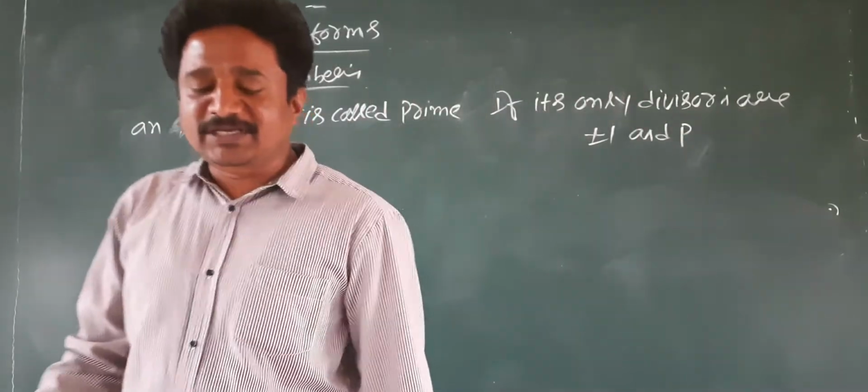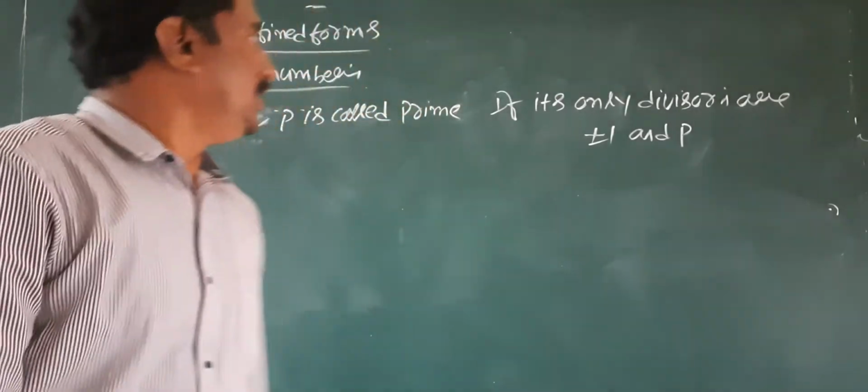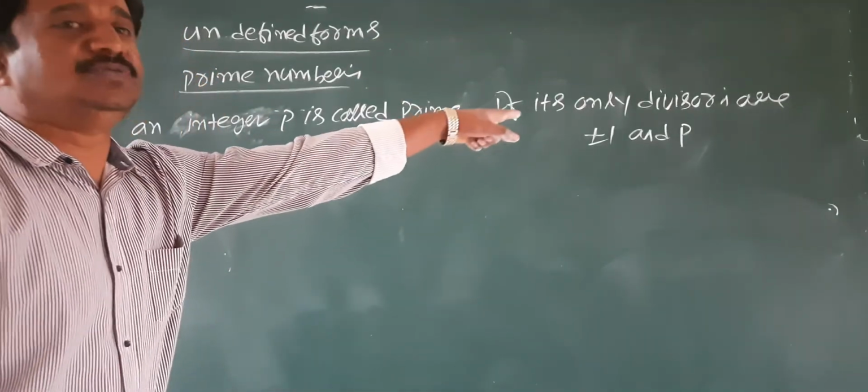So an integer p is called prime if its only divisors are plus or minus 1 and p.